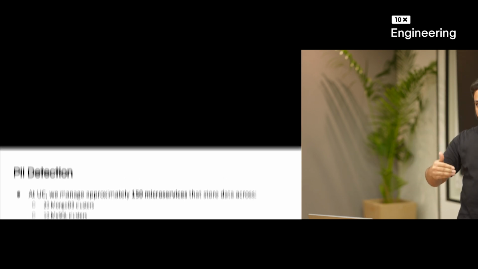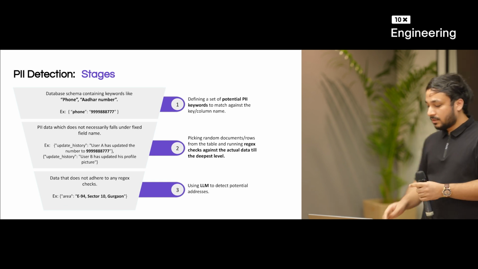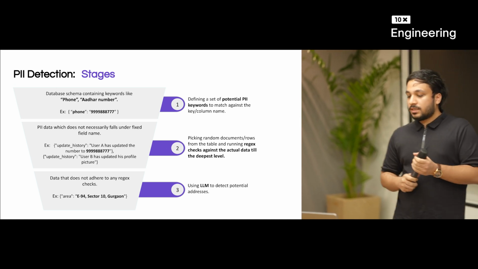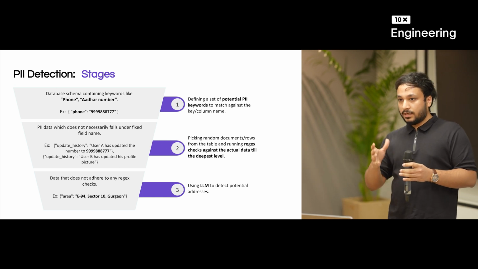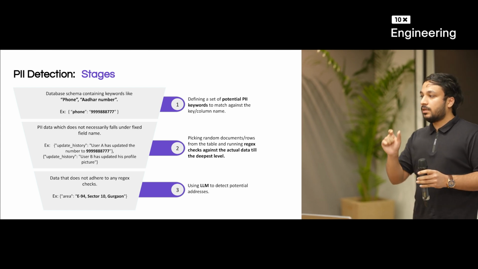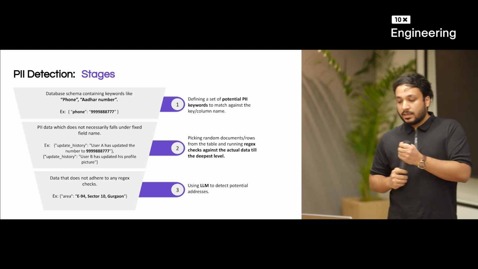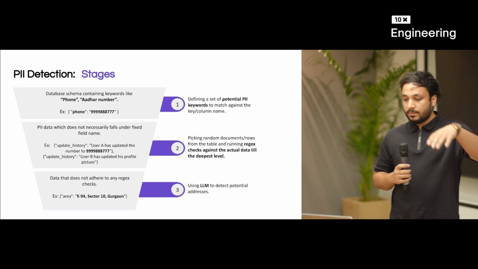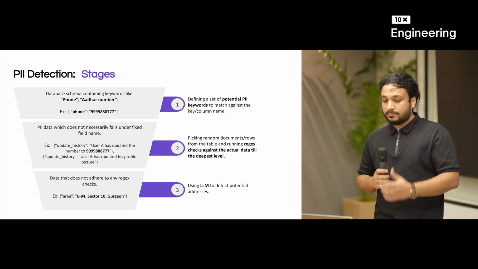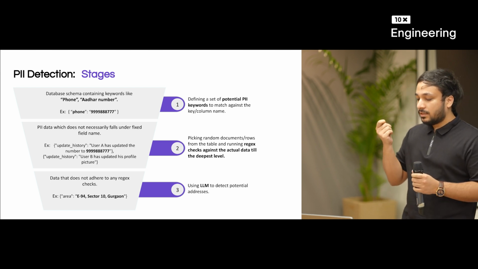So we have divided it into 3 stages. To detect the PII data, you first have to scan your databases, right? Because the data is present in the databases. So the first step, which will cover the majority of the database portion, is to scan your schemas, check the schema of the tables in your database, and identify keywords, like if phone is present in the column name, or address, or the Aadhaar number is present in the column name. Right, you can define a set of potential PII keywords and match against it. So first step would be to scan all your databases, check for potential PII keywords, identify the data. This will cover the majority of your data, but still there are a few places where data will remain.